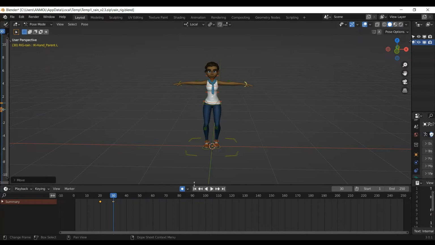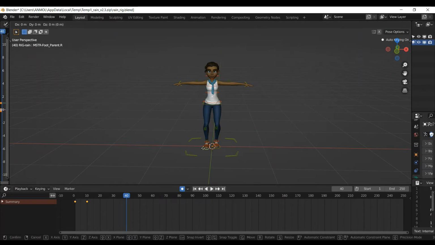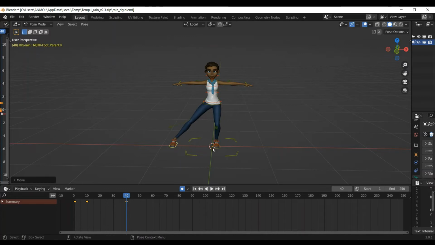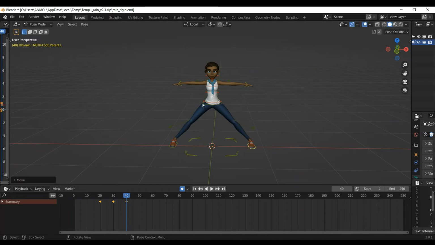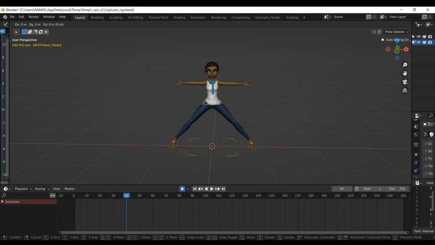Let's see till now how our keyframes have been added. Yeah, it is working properly. We will add some more keyframes. Go to the 40th second and change the shape. We can change the shape of a body in any manner, just it should be perfect and the keyframes should work.